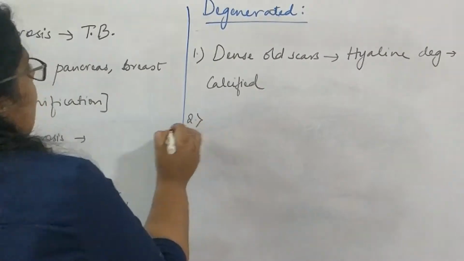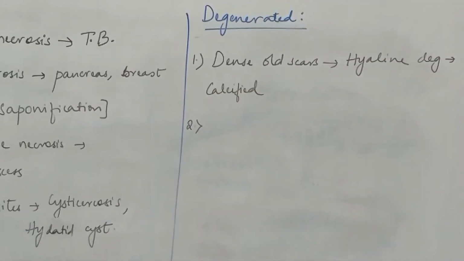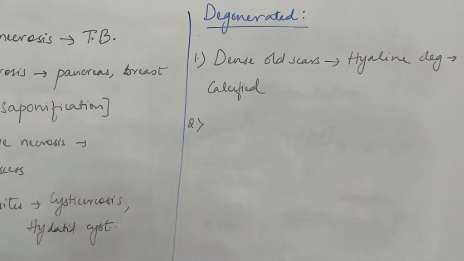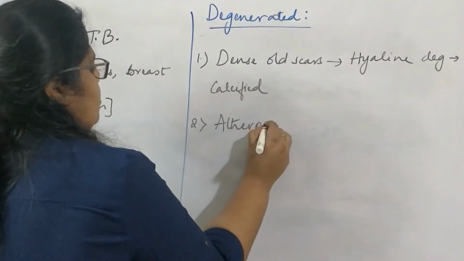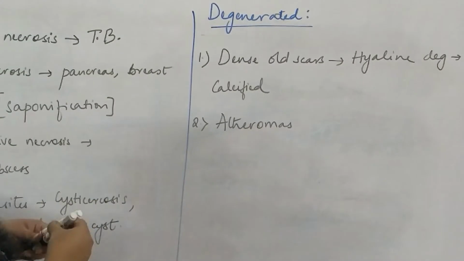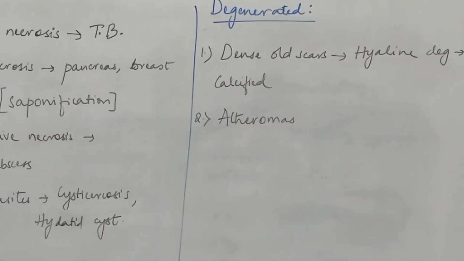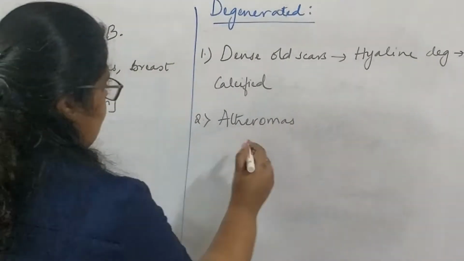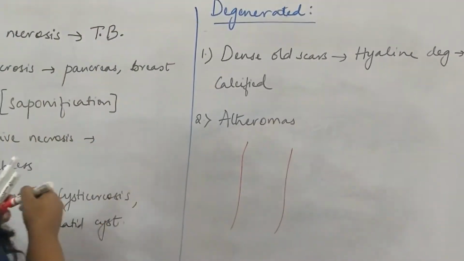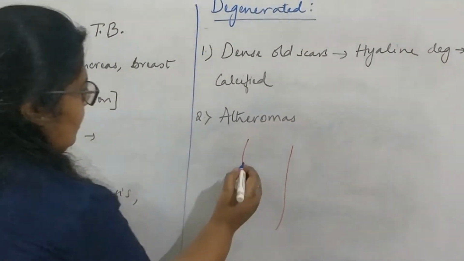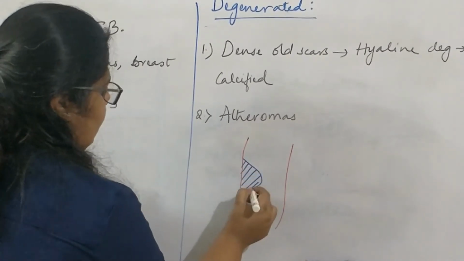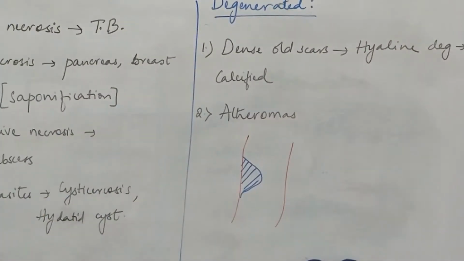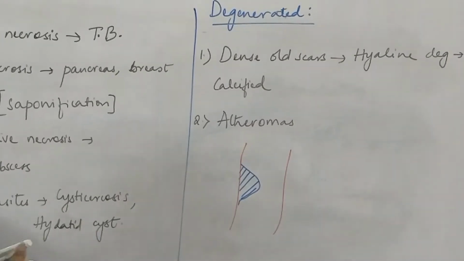Okay. The next is atheromas. What happens is, suppose you see an artery. These arteries sometimes are filled with some kind of material which blocks the blood supply. This material can be anything.